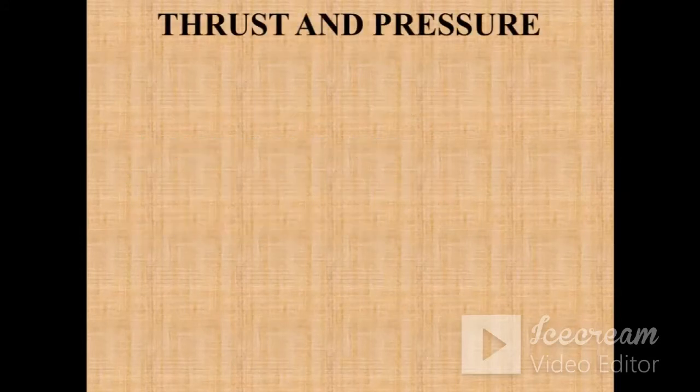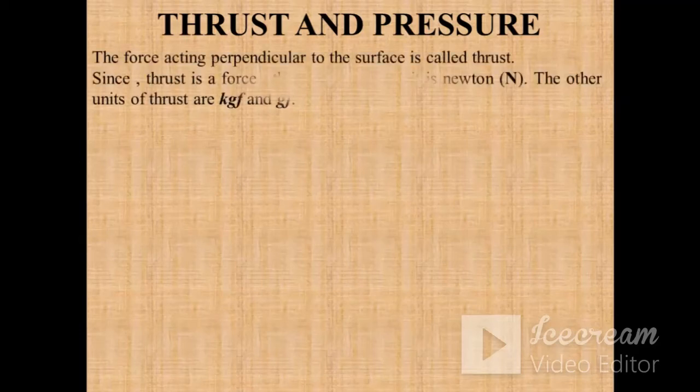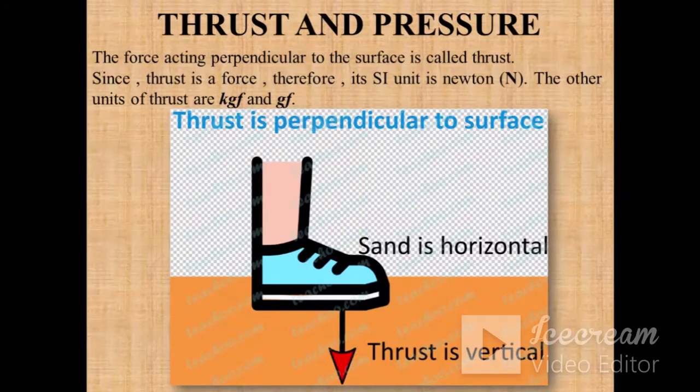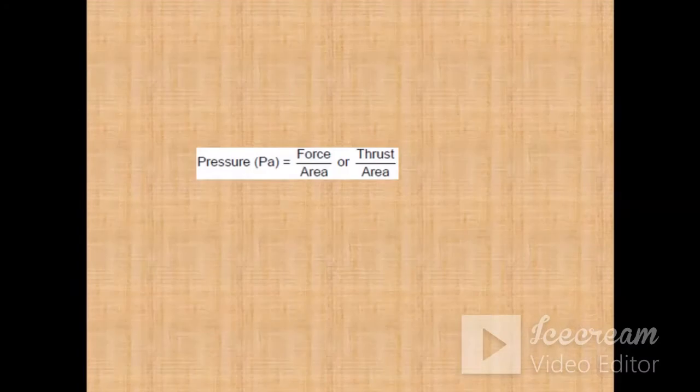So first of all, what is thrust? Thrust is actually the force which is acting perpendicular to the surface. For example, suppose you are standing on the ground. In that case, the force which is exerted on the ground due to your foot or due to the weight of the body will be called thrust, since it is acting perpendicular to the surface like this. Since thrust is a force, we will use the same unit of force, that is Newton. Other units of thrust will be kilogram force and gram force.